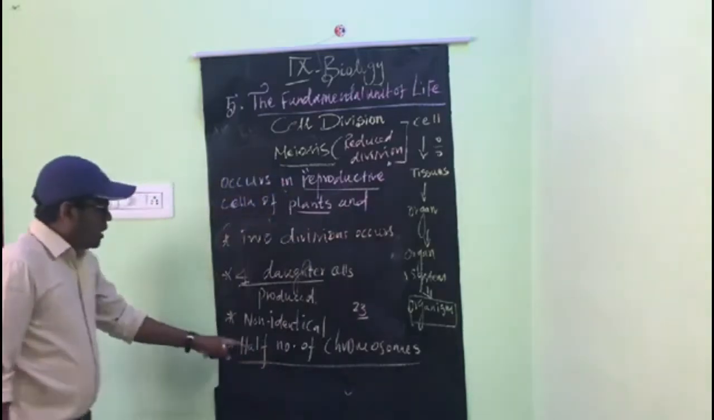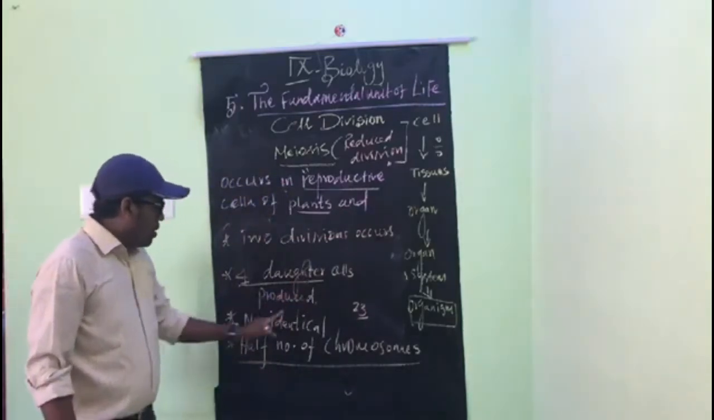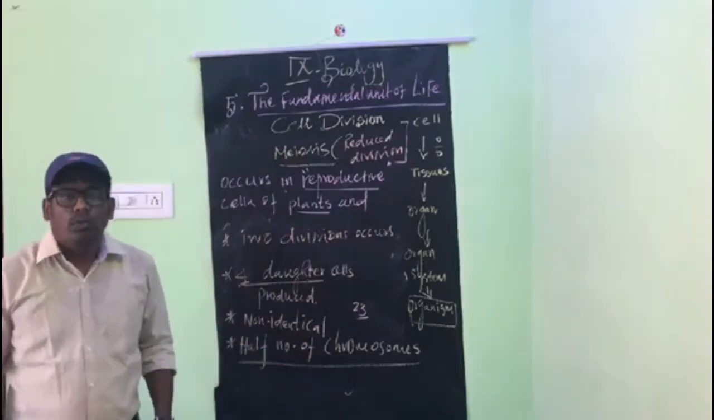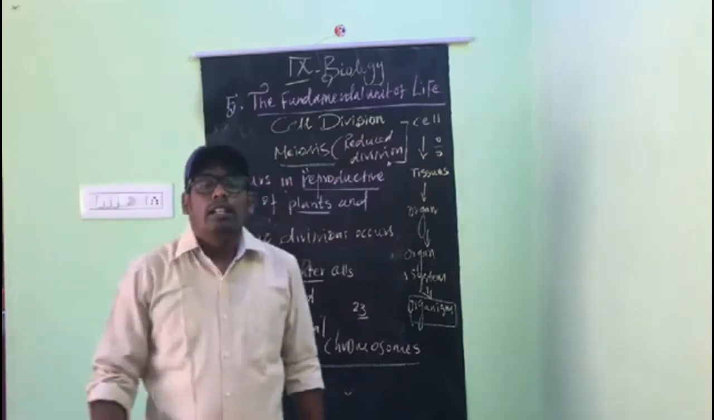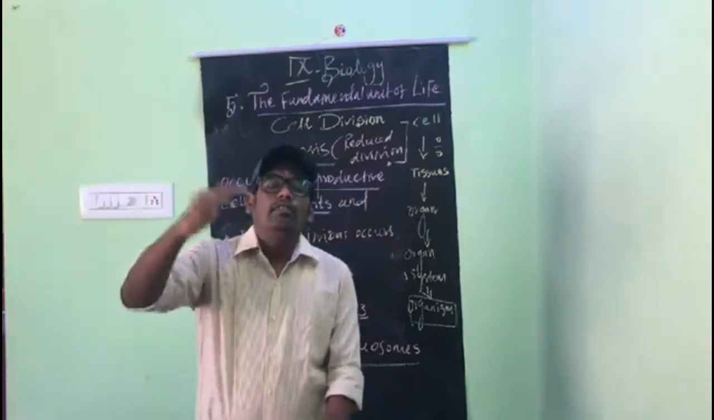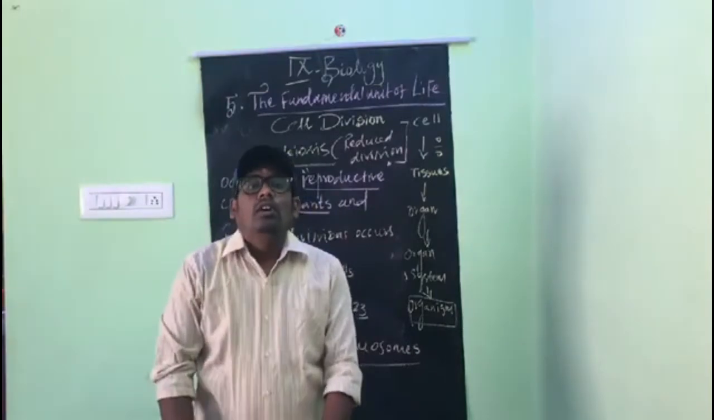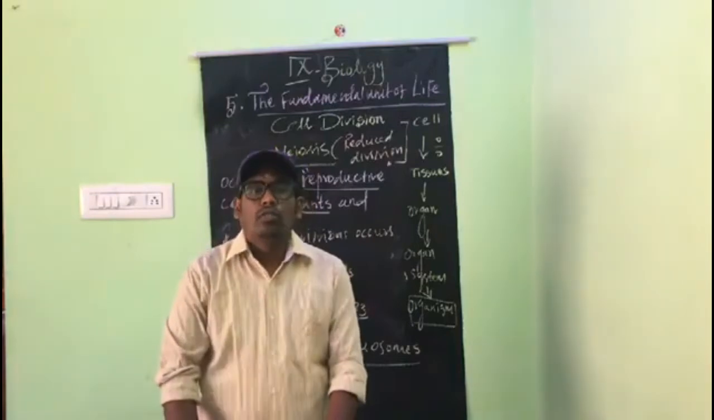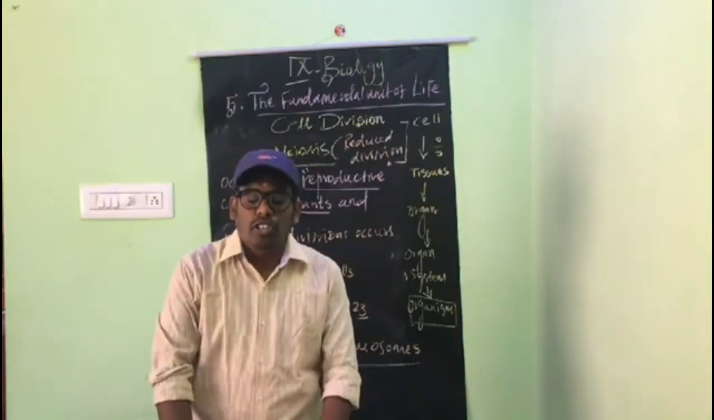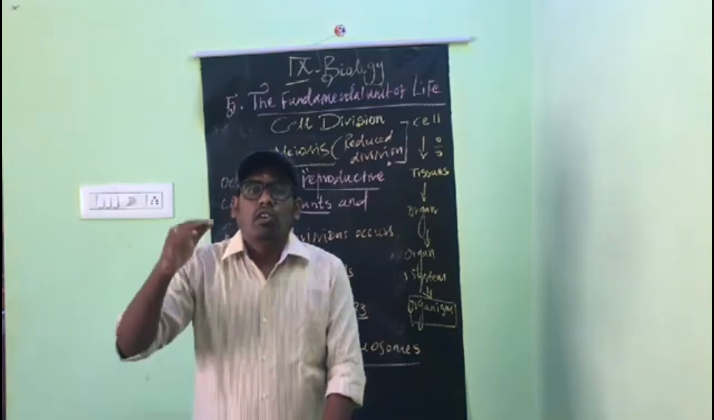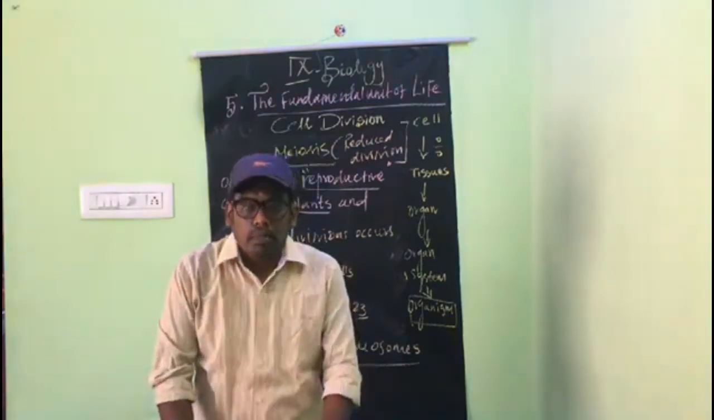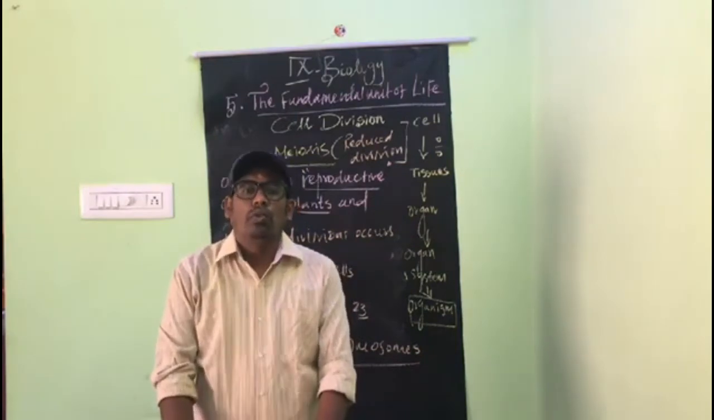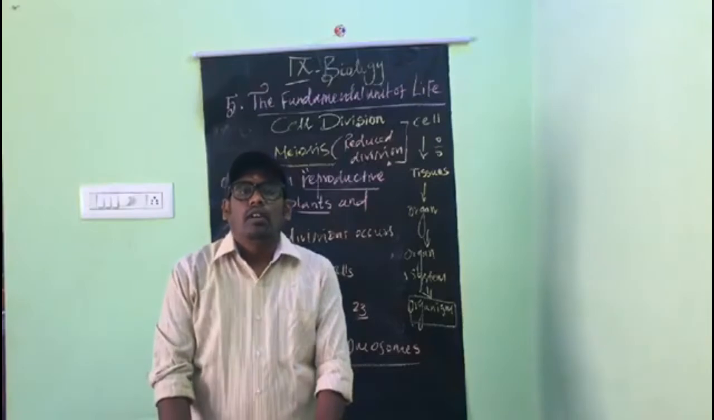Okay, so the daughter cells are non-identical, and only half the number of chromosomes will be in the daughter cells. Because if the chromosome number increases, that is not good for the organism. We have 46 chromosomes in our cells. Each and every cell contains 46. If the chromosome number increases, that is the problem. So we have only half the number of chromosomes in reproductive cells.